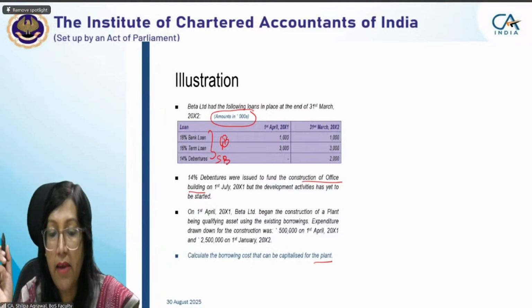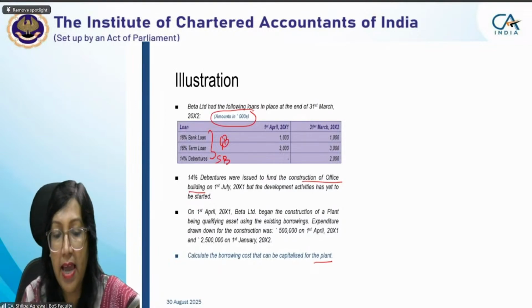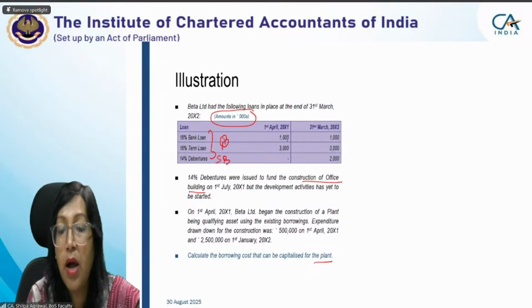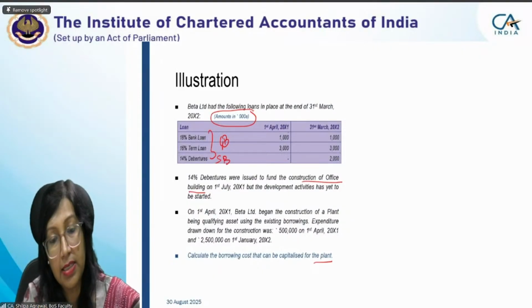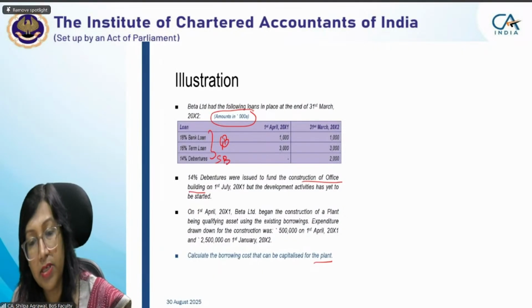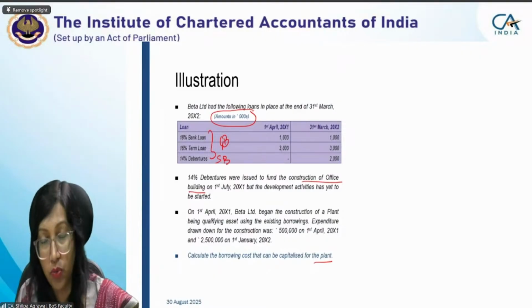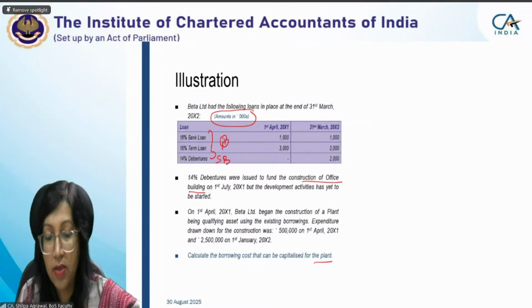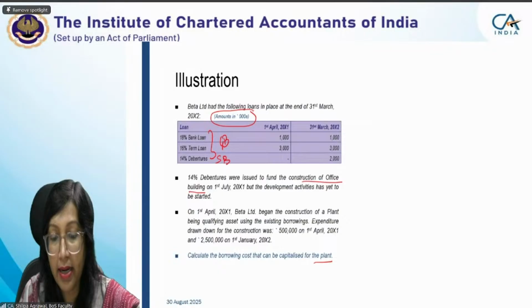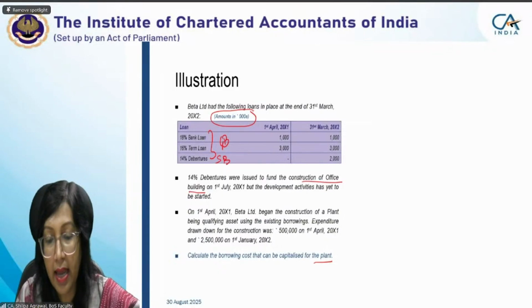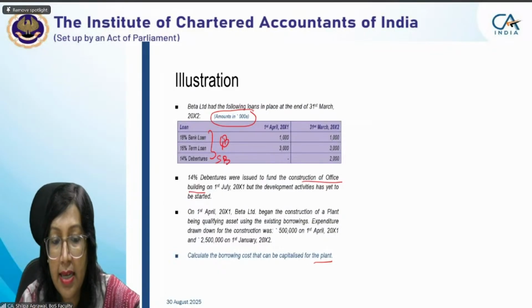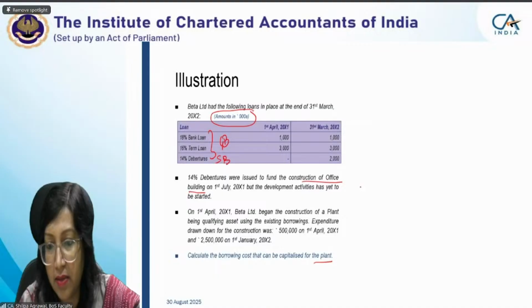Okay. And when we consider these two general borrowings, we have to calculate the capitalization rate also. Here, if you see, the outstanding balance on 1st April is the same on 31st March for both the loans, for both the general borrowings. So no weighted average is required. We are considering it for the entire year. So what is the capitalization rate in this situation?